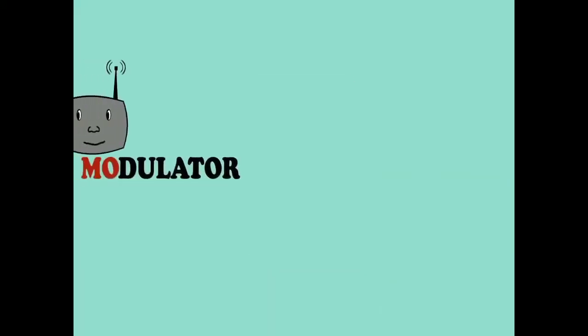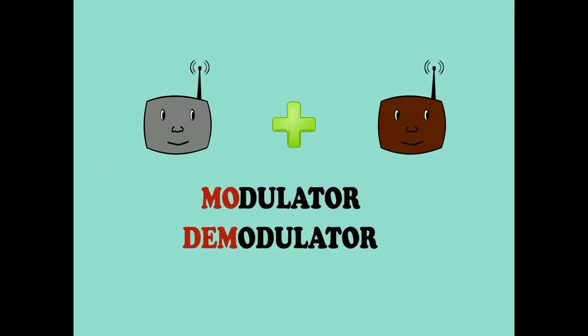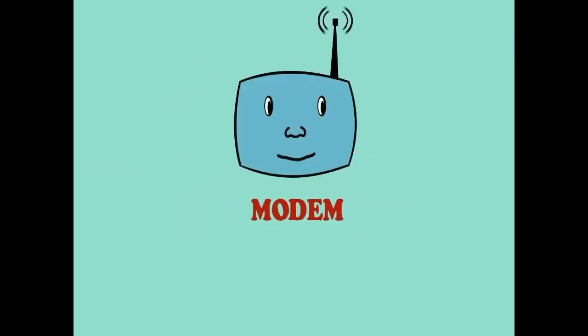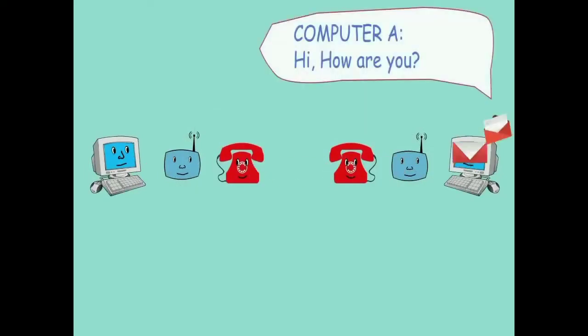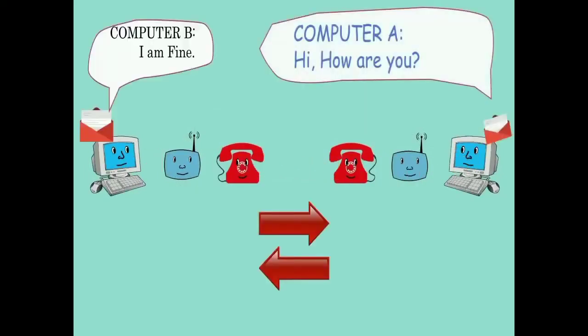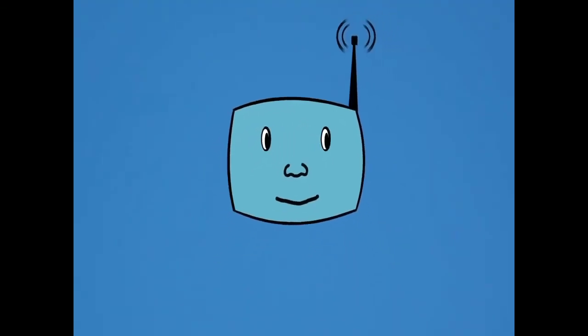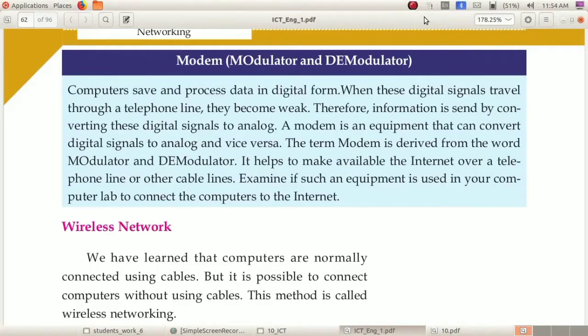As time passes, the modulator and demodulator combine together into a single box that is called modem. Now we can send and receive messages. It is the two-way communication which is possible with the help of modem. Next we can move to the wireless network.